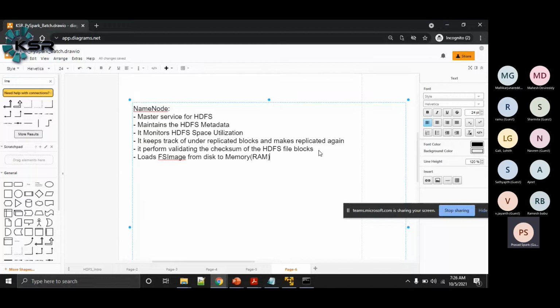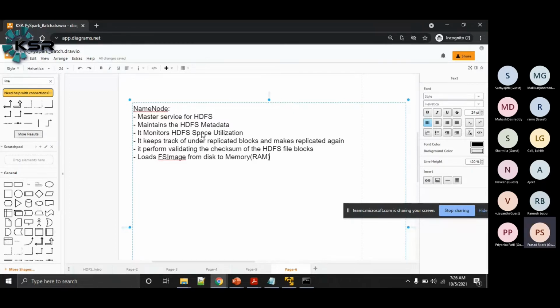Whenever you restart the system, the name node service will be stopped and started again. Now, when the name node service starts again, where is the metadata of your Hadoop cluster? Remember, the name node keeps the metadata in RAM when the cluster is up and running.